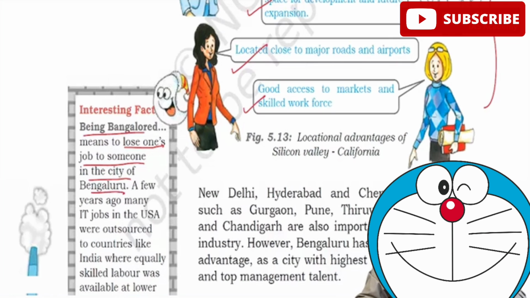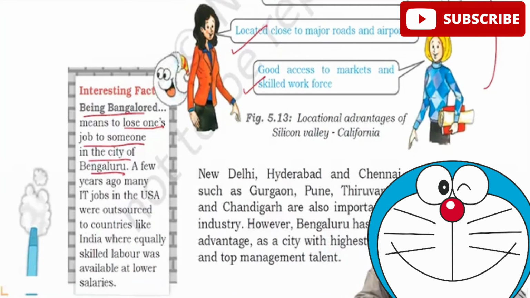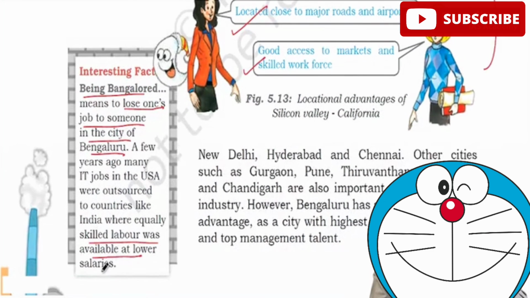A few years ago, many IT jobs in the US were outsourced to countries like India, where equally skilled labor was available at lower salaries. This made the term being Bangalored, and this also led to a lot of problems in the United States of America, which went to such an extent that Trump, with his rhetoric to fight against outsiders and provide jobs to insiders, had several policies as well.